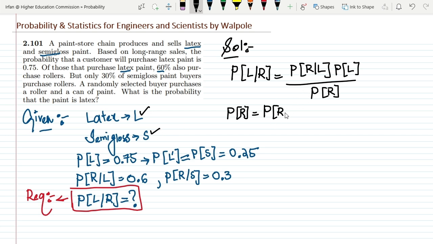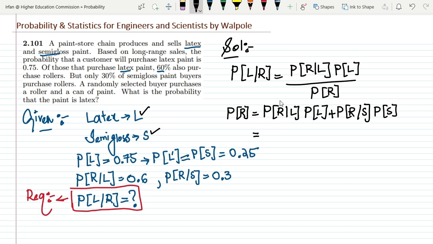So the probability of purchasing a roller, given that he has purchased the first category of paint, L, is multiplied by the probability of L. Similarly, the probability of purchasing a roller, given the second category of paint, is multiplied by the probability of the purchase of that. So we have this, and let me write these values here.